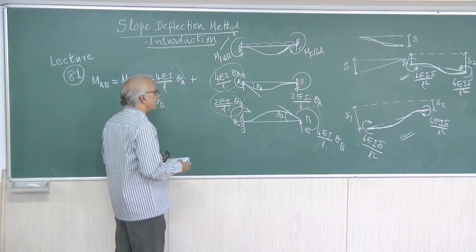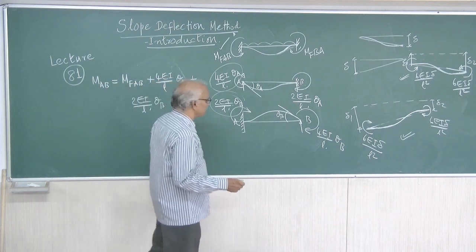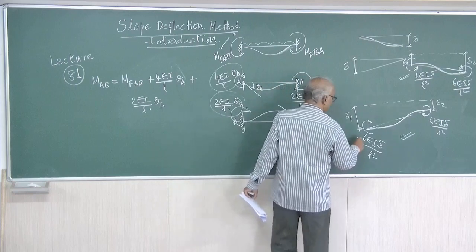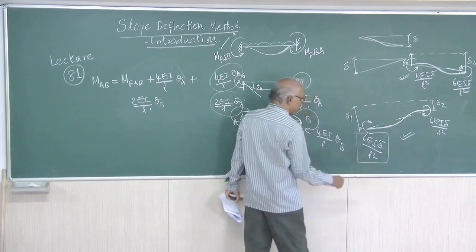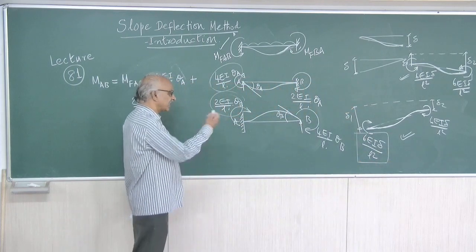Now, when you allow settlement, differential settlement or displacement, you will take in the positive sense.